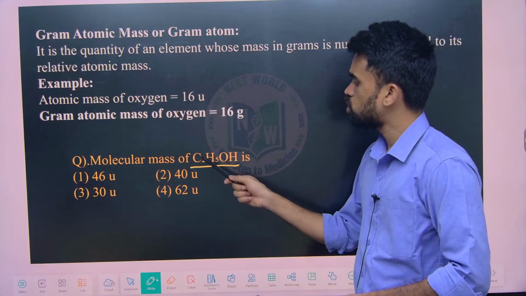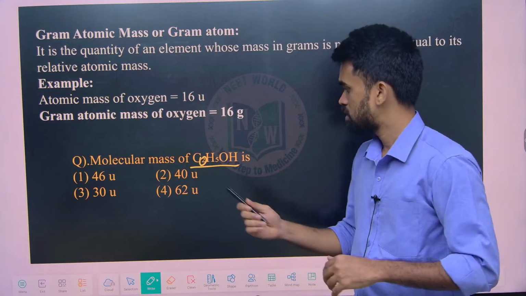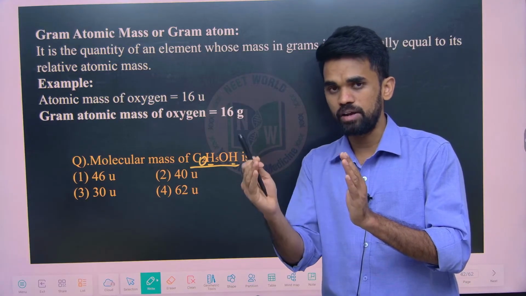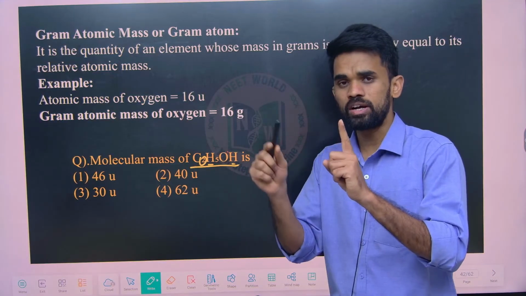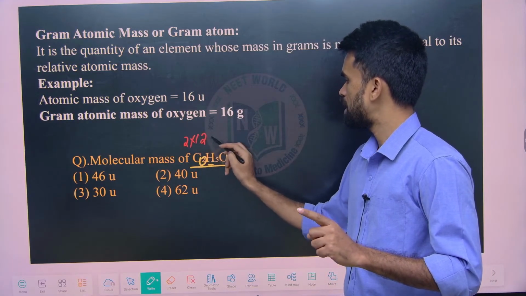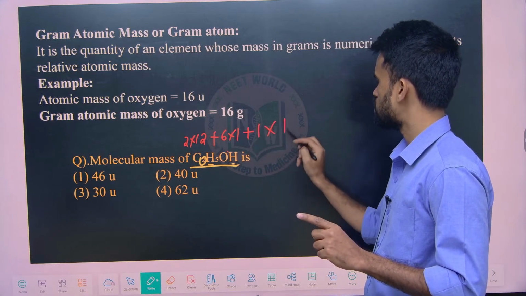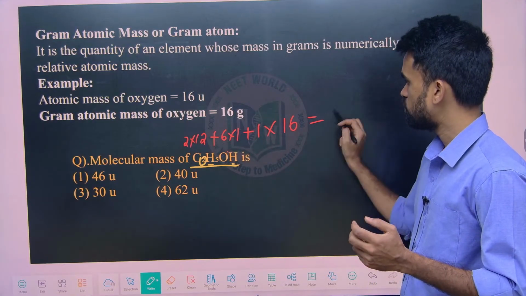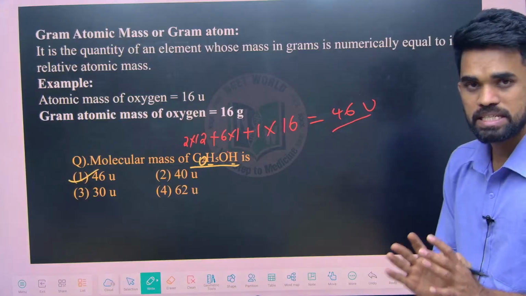What I told you: 2 carbon atoms are there, so 2 into the atomic weight of carbon, 2 into 12, plus hydrogen atoms, 5 here and 1 here, so 6 into the atomic weight of hydrogen, which is 1, plus 1 oxygen, 1 into the atomic weight of oxygen, which is 16. On simplifying, 24 plus 6 is 30, plus 16 is 46. So the answer is 46 units.